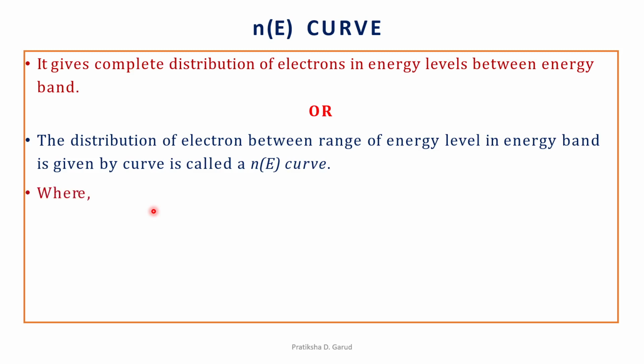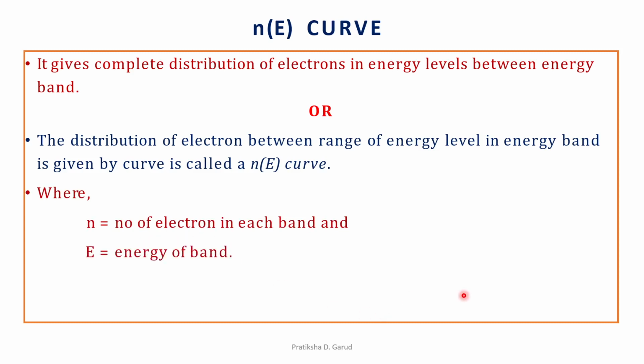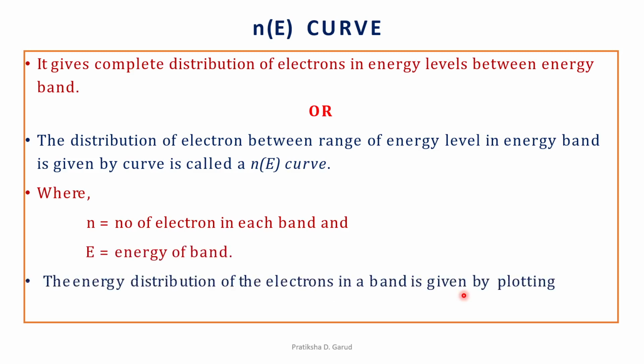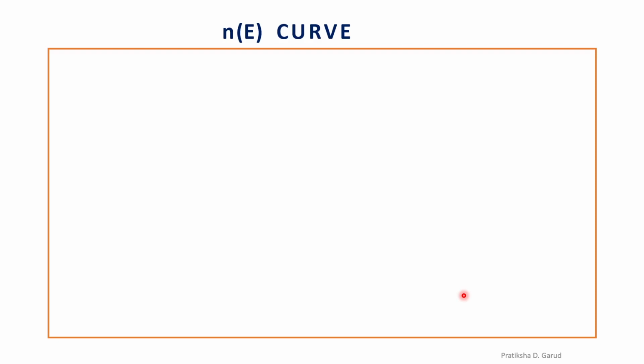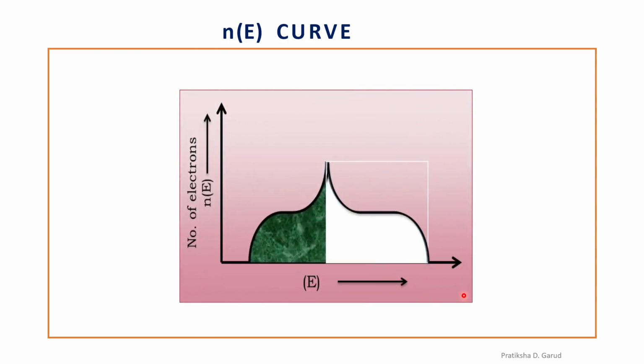Here, the small n represents the number of electrons in each band, and capital E is equal to the energy of the band. The energy distribution of the electrons in a band is given by plotting a graph of small n(E) versus energy. So let's see that graph. This is a graph of small n(E) versus energy, which is called the n(E) curve.